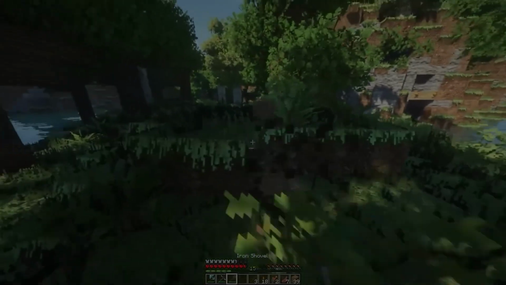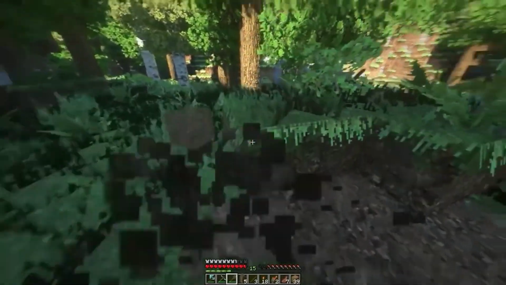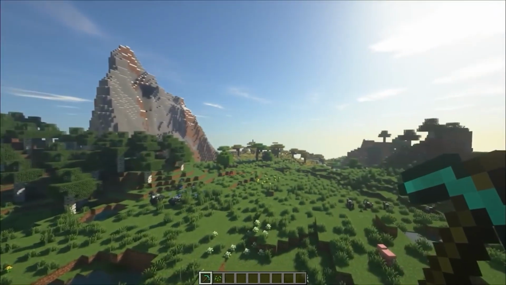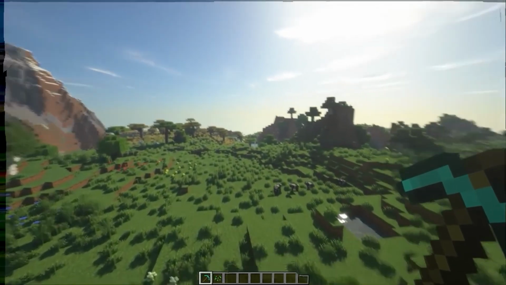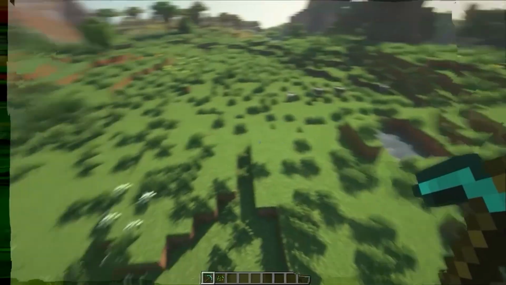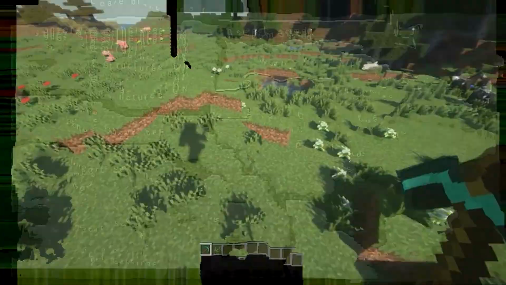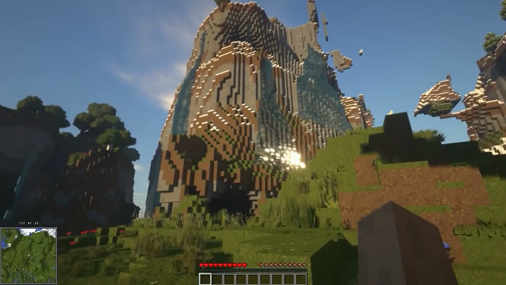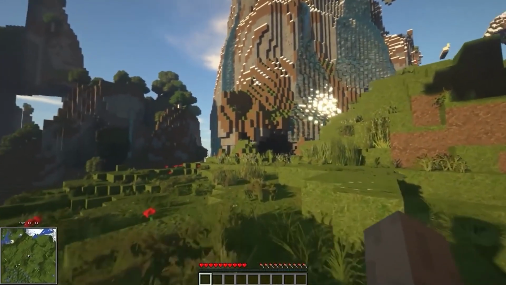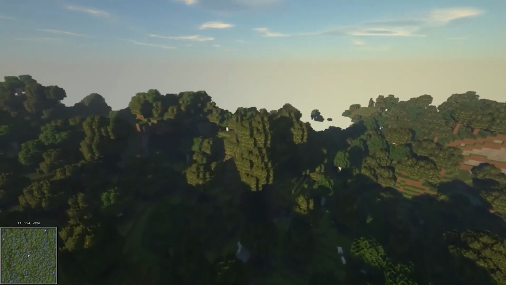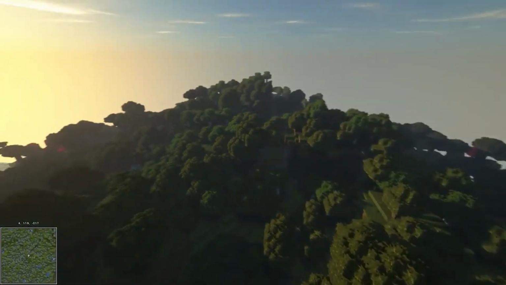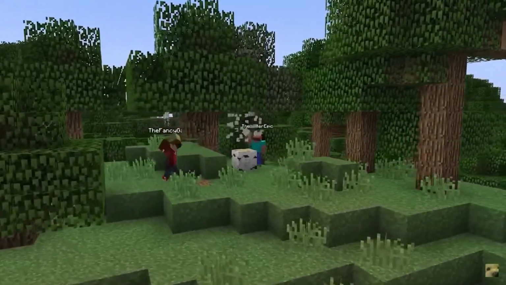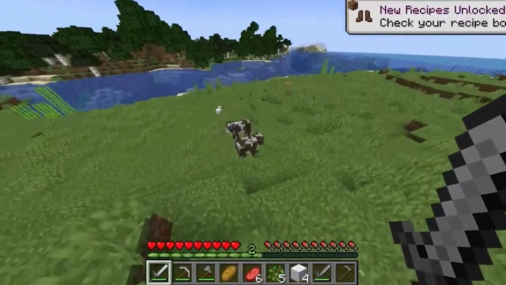World generation. Subtle differences in world generation can impact your gameplay, especially for one who loves every bit of Minecraft. And Java Edition offers incredible world generation with unique structures and terrain formations. Some of the biomes and structures are different from Bedrock, which gives a different exploring experience. When it comes to Bedrock, most of them are similar, but certain structures like villages or temples might generate differently, which will make a difference to the players.